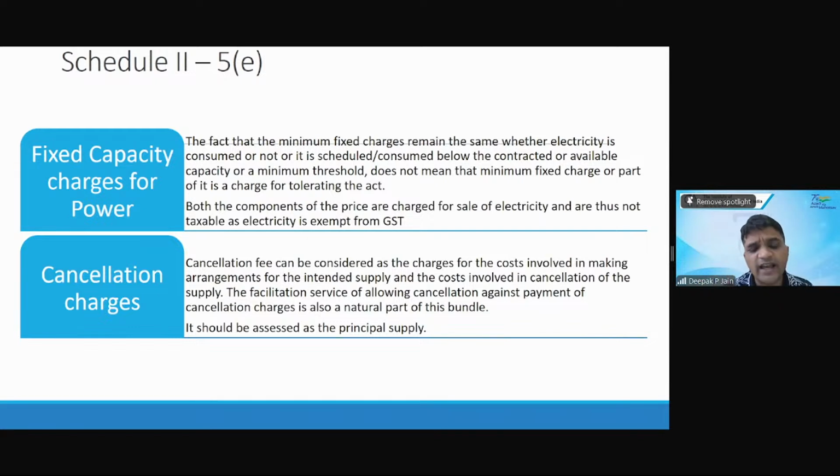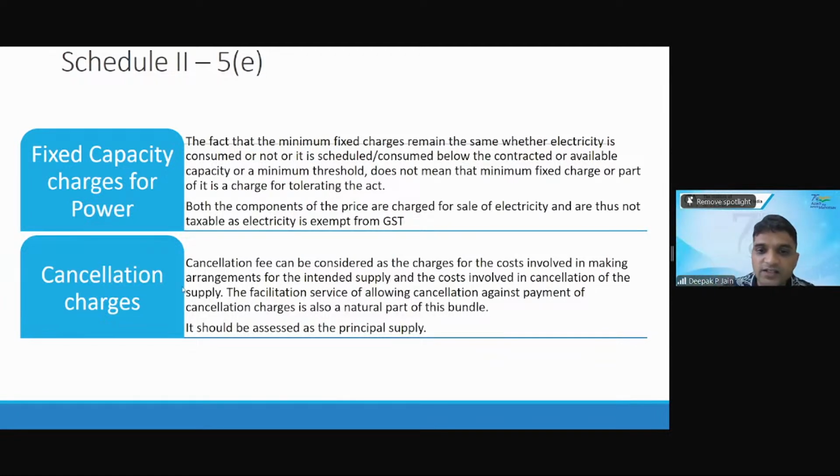Again, here it says that cancellation fees can be considered as charges for the costs involved in making arrangements for the intended supply and the costs involved in cancellation of the supply. So this involves the burden: you have booked a hotel, now that is blocked for you. If somebody has to come in, he cannot be given that room. This is a cancellation charge which is charged for making those arrangements for you. If you didn't turn up, we'll charge you some cancellation charges. So this cancellation charge is a supply.